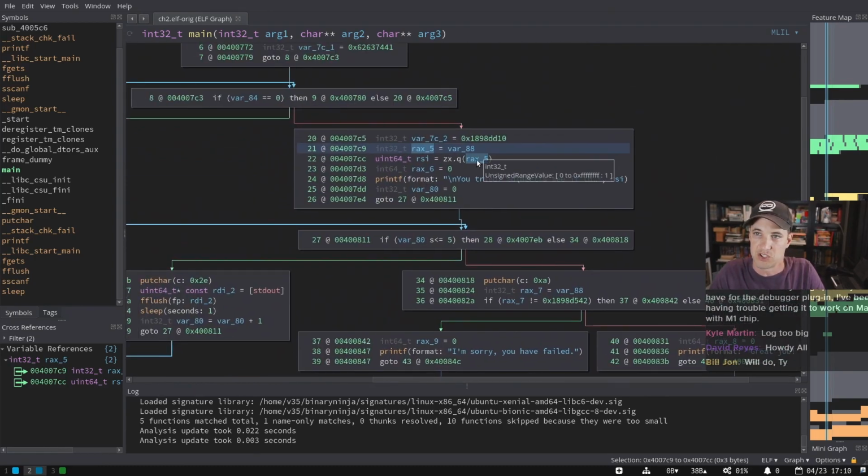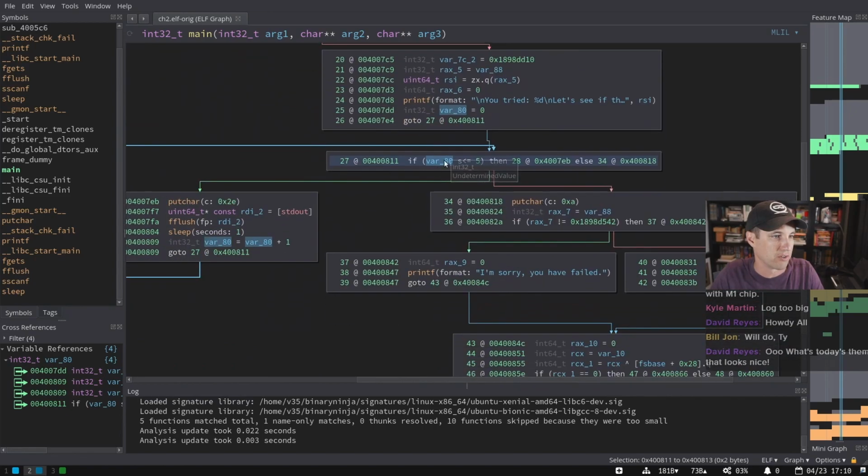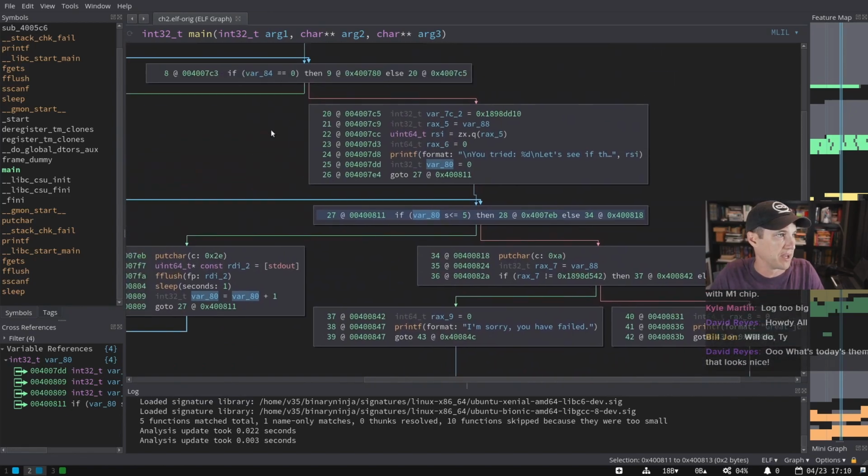Just being able to hover a variable and get both the value set analysis information, that's that unsigned range there, but also the int32_t is pretty nice. Here's a good one, var_80. That's also an int32_t, right? So you don't have to look around and find where the variable is created. You can actually just hover it to get that. And I've got my manual tooltips on, so I'm holding control to do that.